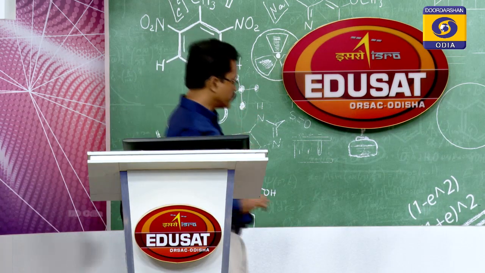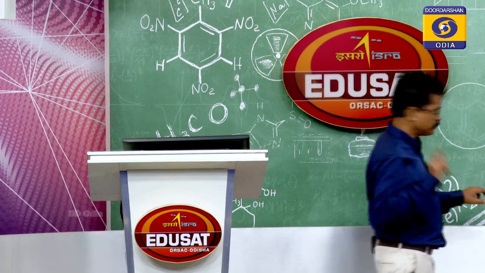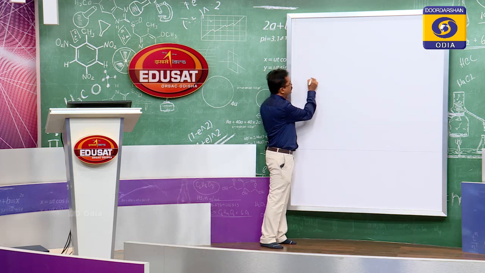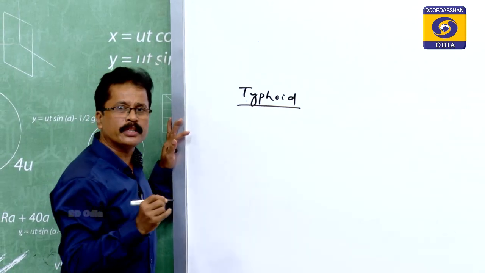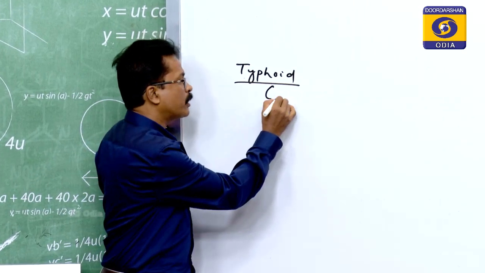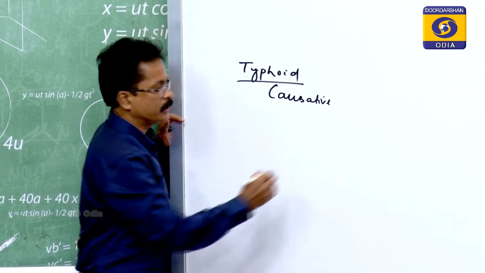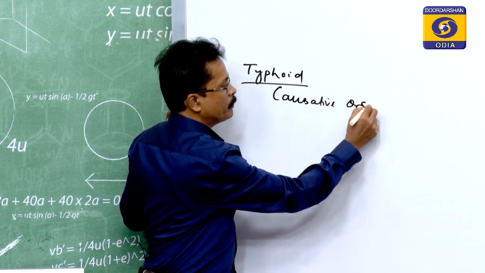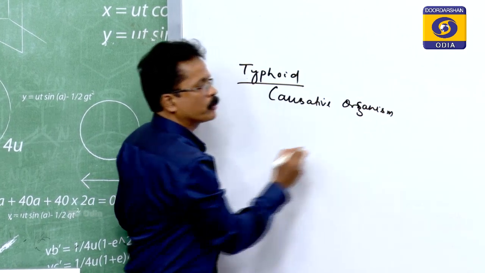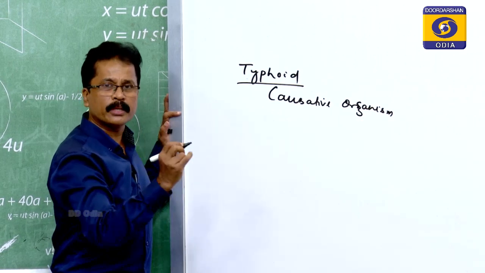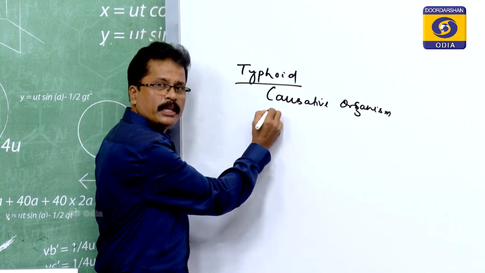So for example, any disease coming in your syllabus, the first kind is bacterial disease. Say typhoid is a bacterial disease. Under this condition you have to say what the causative organism is. Please remember the points you have to take care of whenever you are writing a 2 mark or 3 mark question. Okay. So the causative organism you have to write down.